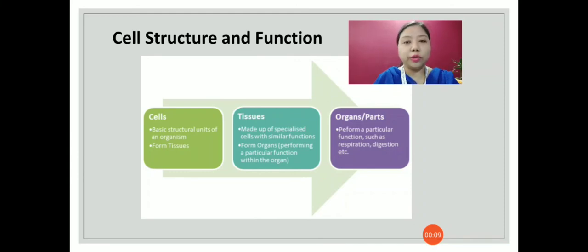Specialized tissues group together to form organs, and organs perform particular functions such as respiration, digestion, circulation, and the organs combine together to form the organ system. So the digestive system is formed, the respiratory system is formed, the circulatory system is formed, and there are many other systems in the body of an animal.